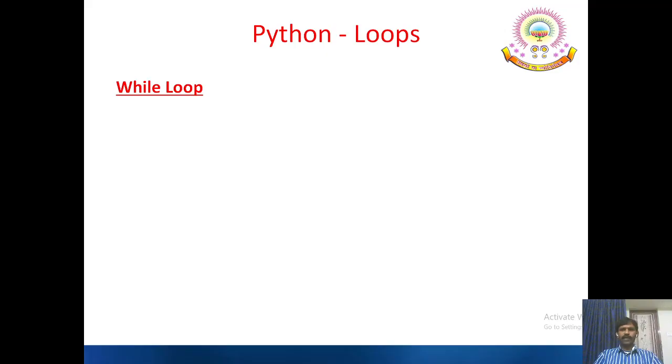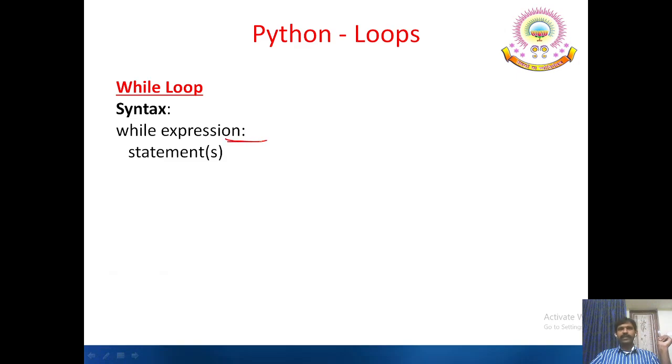So the first one, while loop. We know while loop is an entry control loop statement. That means the condition is evaluated first. If the condition is true, then only the block of statements is executed, otherwise the block is skipped for execution. So the while loop in Python is like this: while, the expression, with the ending symbol colon indicating the end of the condition or expression. Then the block of statements. Here also, the indentation is most important.